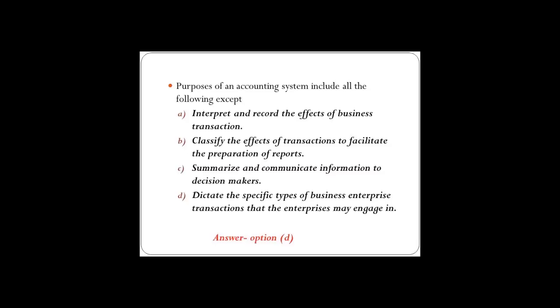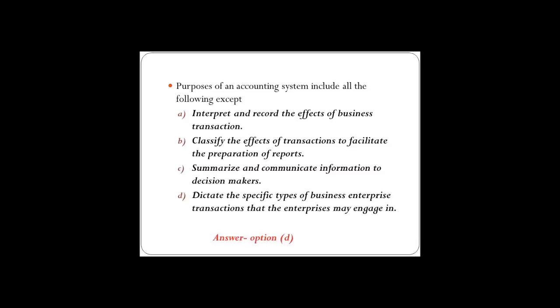So as we have learned in the procedure of accounting and also in the definition of accounting, that accounting is the process of recording, classifying, summarizing, analyzing, interpreting, and communicating the financial information and transaction. So option number A, it is given interpreting and recording, which is a purpose of accounting. Option number B is classifying the effect of transaction, which is also the purpose of accounting, the procedure of accounting.